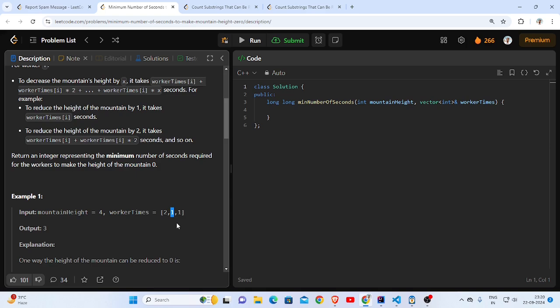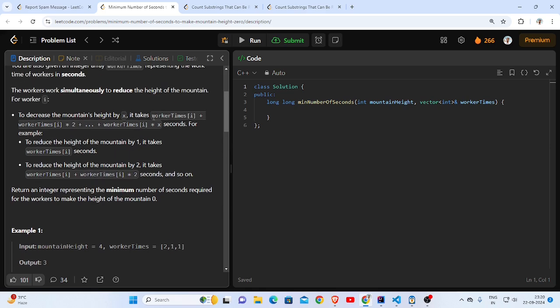And how it is determined, how many seconds it is going to take to reduce the height by 1, is determined using this arithmetic formula. At first, it will reduce the height by 1, but it will take this many seconds. The second iteration of reducing height by 1 will take this many seconds. And similarly, so on and so forth.